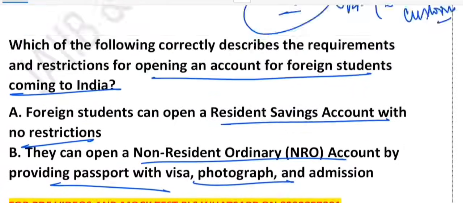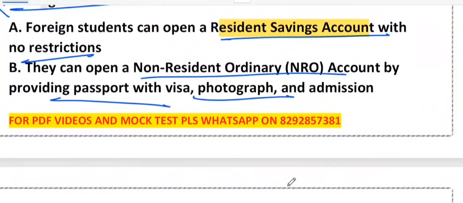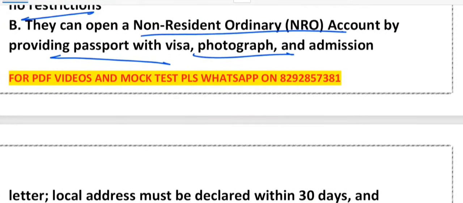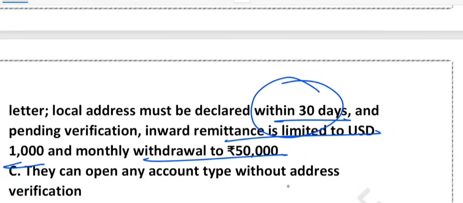If you look at option A, it's talking about a resident savings account. Do you think they can? No way. Foreign students are non-resident, so they can't open a resident account. So option A is wrong. What about B? B says they open a non-resident NRO account by providing passport with visa, photograph, admission letter, local address must be declared within 30 days, and pending verification. Inward remittance is limited to $1,000 and monthly withdrawal to 50,000 rupees. Yes, correct. They need to provide passport with visa, photo, admission letter. They must declare their local address within 30 days, right? And inward remittance is capped at $1,000, and monthly withdrawal at 50,000 rupees. Yes, this is the correct one.